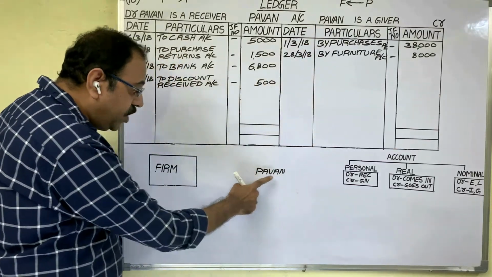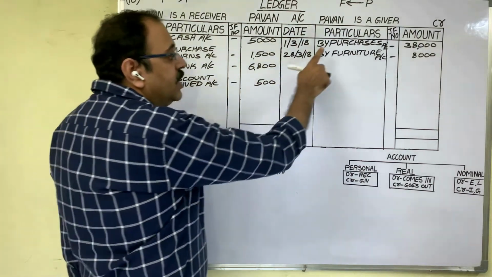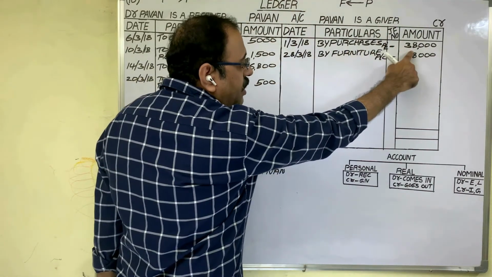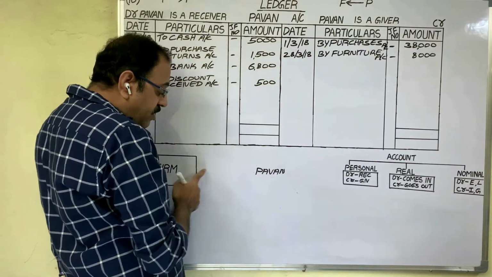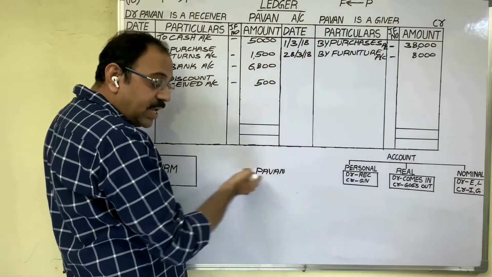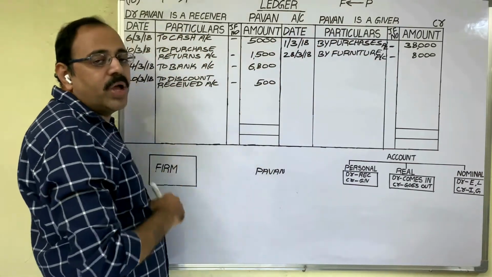Pawan is giving goods to us. Pawan is a giver. That is why this transaction comes on the credit side. We purchased furniture from Pawan. Pawan is giving furniture to us. He is a giver. Therefore, it comes on the credit side. So, you can follow any rule.